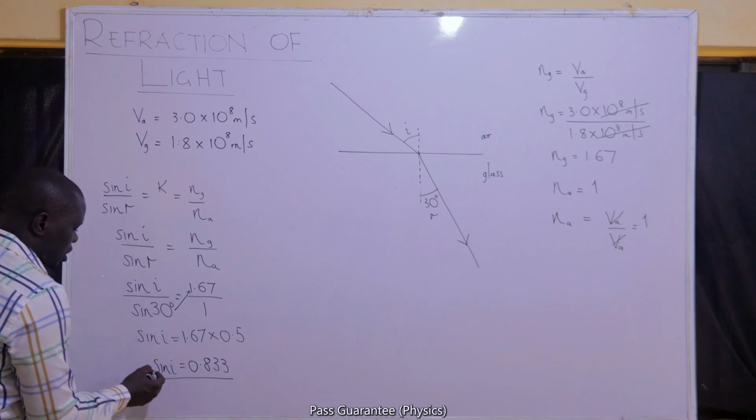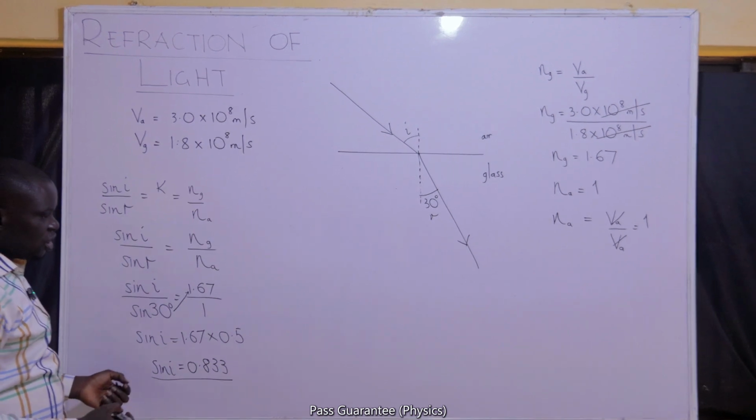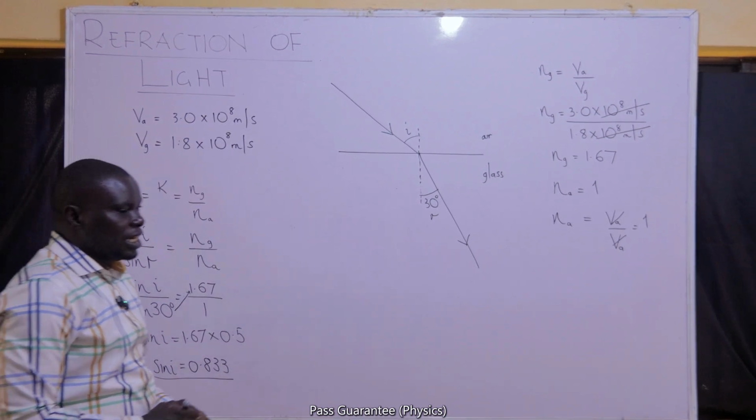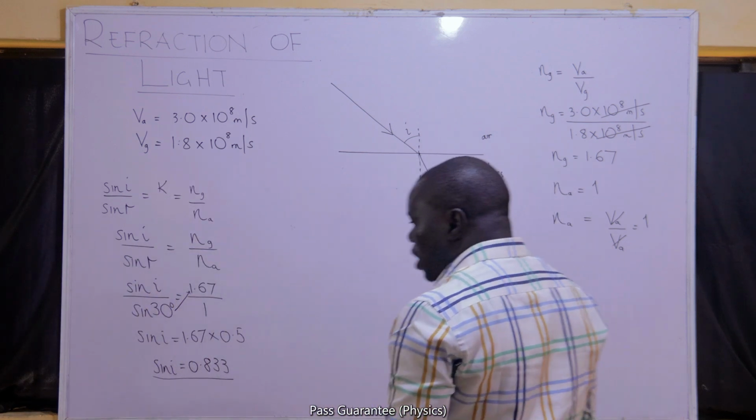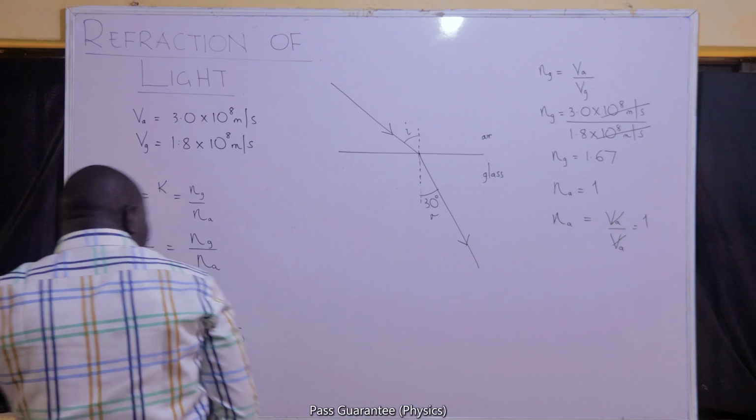0.833. That is what they want me to find. If you want to proceed to find the angle of incidence, then you can easily just put the value and you get it. Now we continue with this.